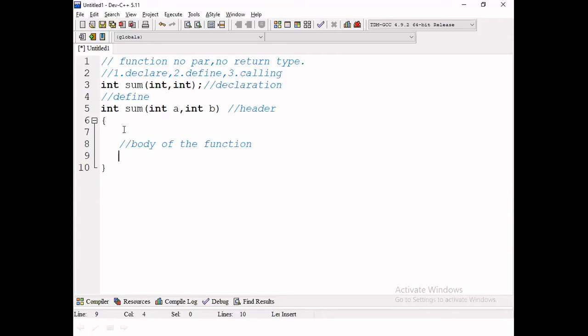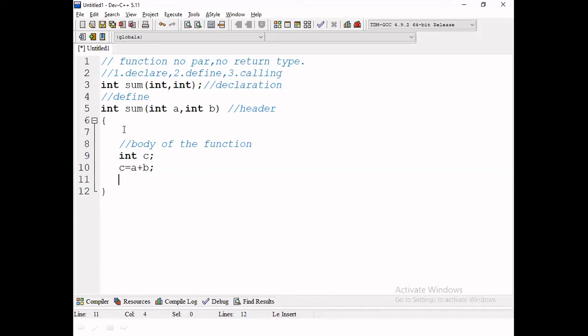What may be the sum? Suppose c equal to a plus b. Here a is a formal parameter, b is one of the formal parameters. What about c? That is not declared within this function. It is not declared. So that's why as a local variable we can declare c also. So for this instruction I need only c declaration. Why? Because a and b are accessed from the formal parameters.